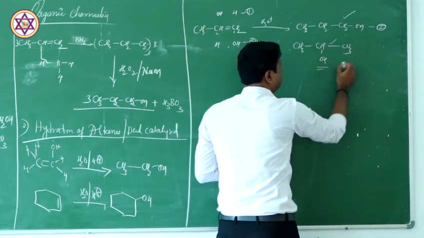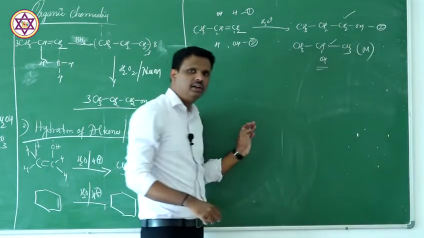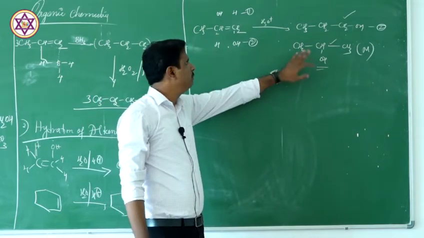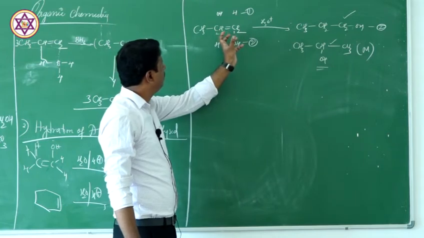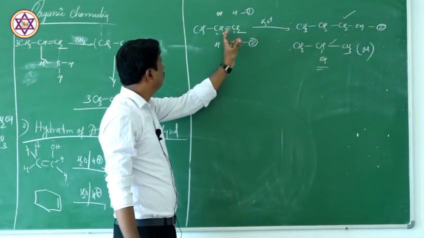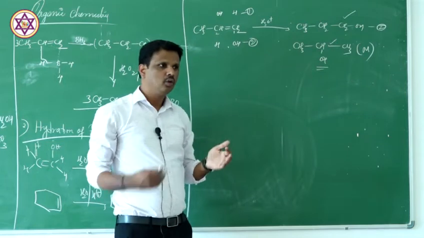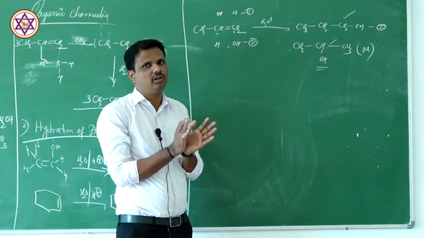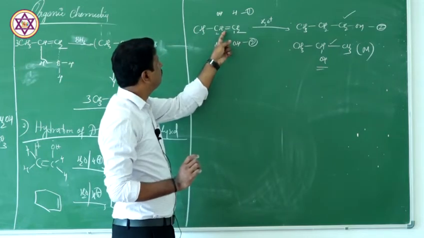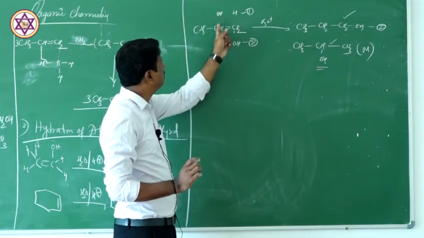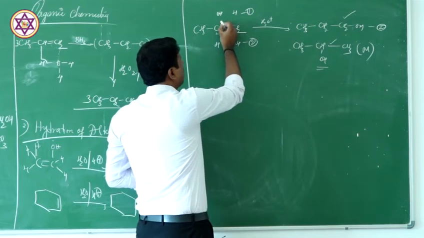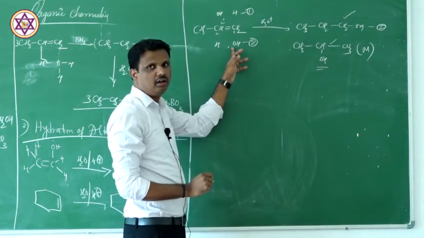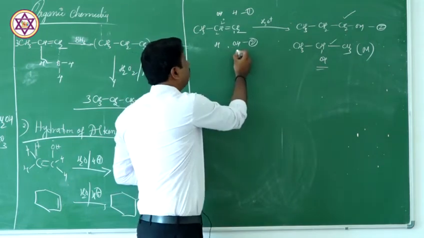Now this becomes major. As I said, this compound is a Markovnikov product. Because this addition of water to this alkene goes via formation of an intermediate ion called a carbocation. In case of the first possibility, the secondary carbocation will be formed. In case of this second option, a primary carbocation will be formed.